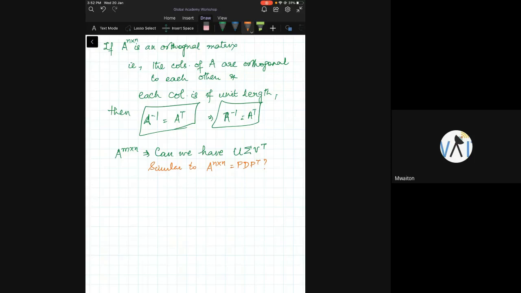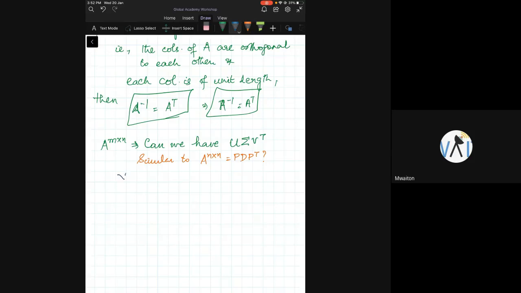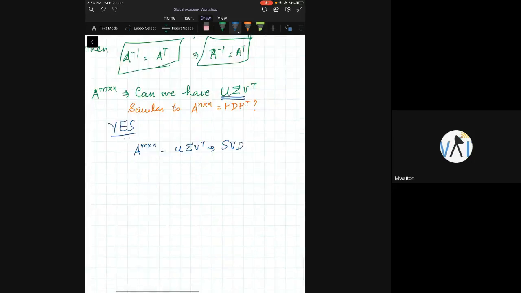The answer is an emphatic yes. It is possible to get something like this. Whatever be the matrix, you can get a form like this, and A M cross N is equal to U sigma V transpose, which is what we call a singular value decomposition. Is this okay?